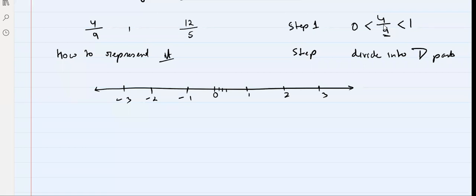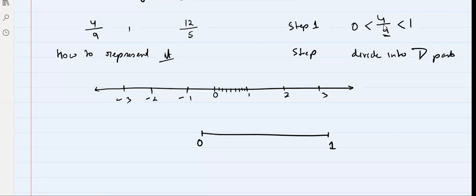So 1, 2, 3, 4, 5, 6, 7, 8. Because if you draw 8 lines, it will divide into 9 parts. I'll just expand this area. This is 0, this is 1.